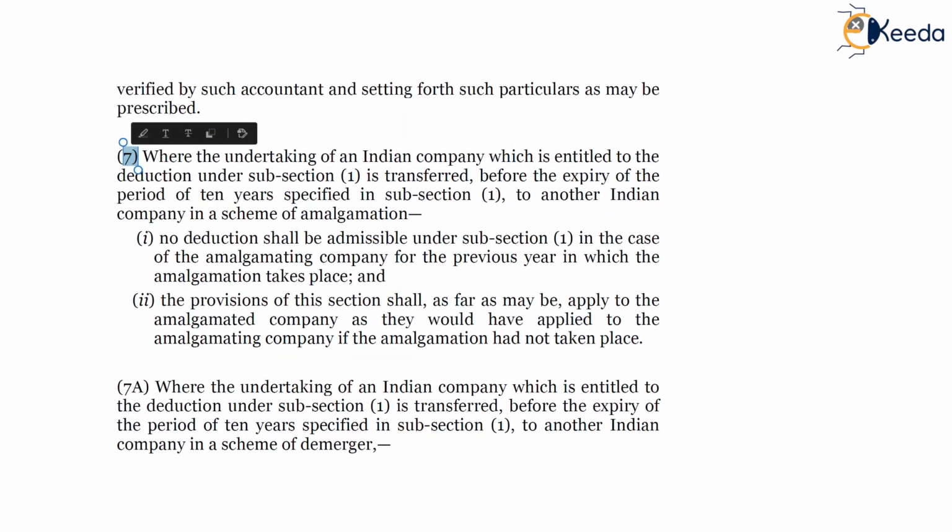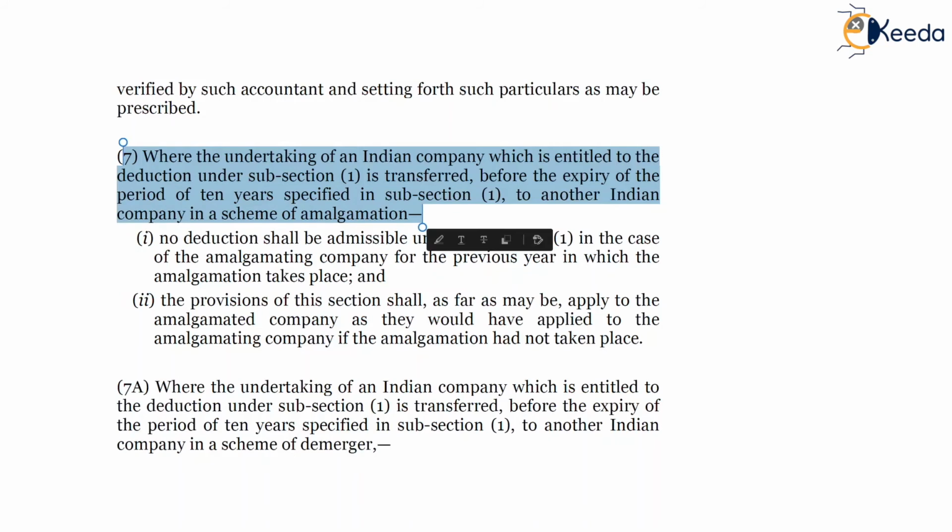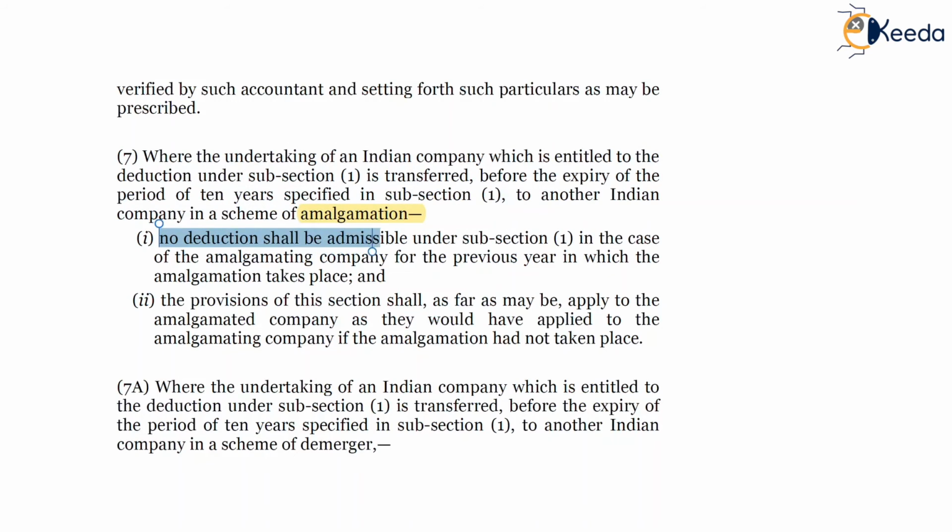Subsection 7 is related to amalgamation. Where the undertaking of an Indian company which is entitled to deduction is transferred before the expiry of the period of 10 years specified to another Indian company in a scheme of amalgamation, no deduction shall be admissible under subsection 1 in the case of the amalgamating company for the previous year in which the amalgamation takes place, since deduction is allowed to the amalgamated company.